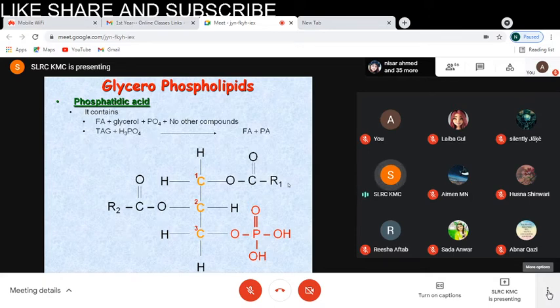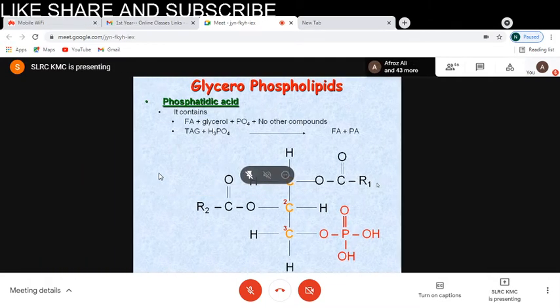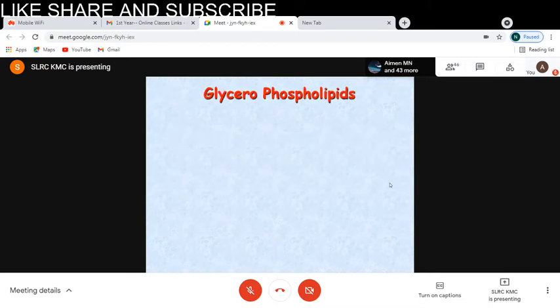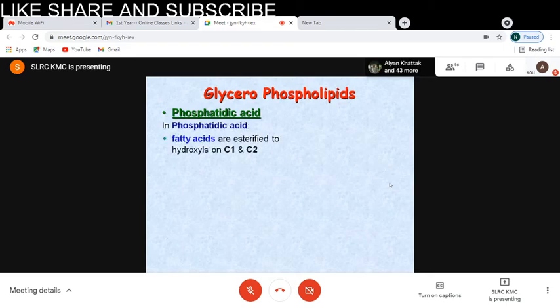So this is the minimal requirement for the glycerophospholipids: the glycerol alcohol as backbone, the fatty acids, and the phosphate group. Chemical name is 1,2-diacyl glycerol 3-phosphate. In phosphatidic acid, the fatty acids are esterified to the hydroxyls on carbon number 1 and carbon number 2 of the glycerol. The carbon number 3 hydroxyl is esterified to the phosphate group.